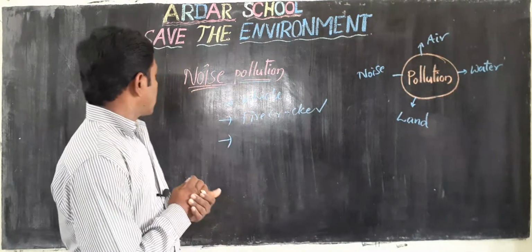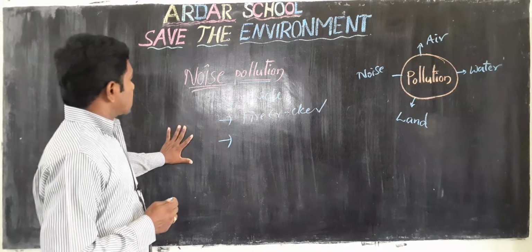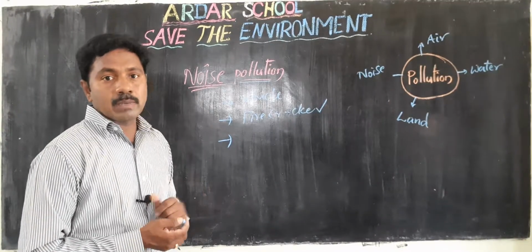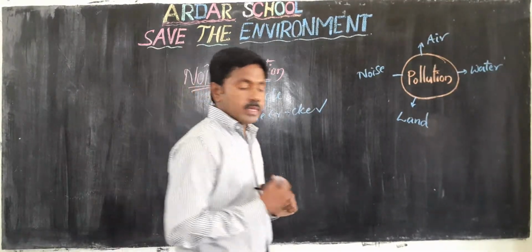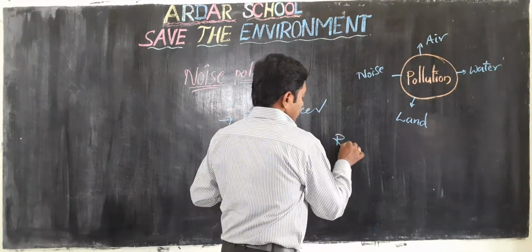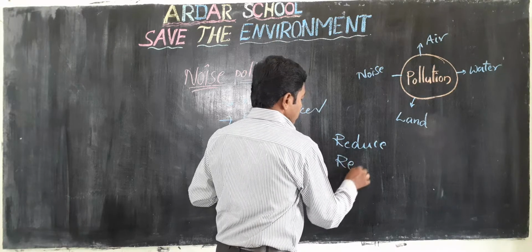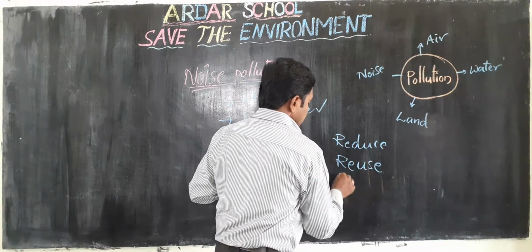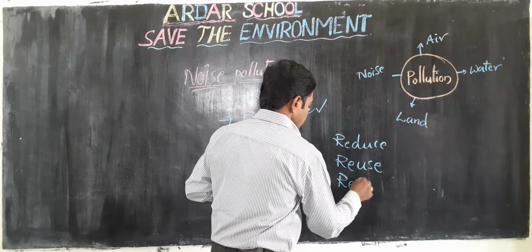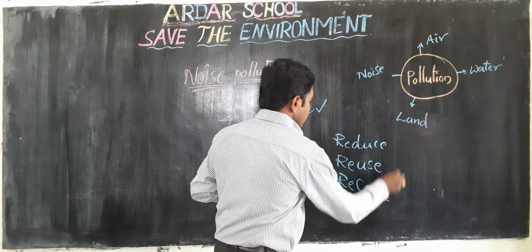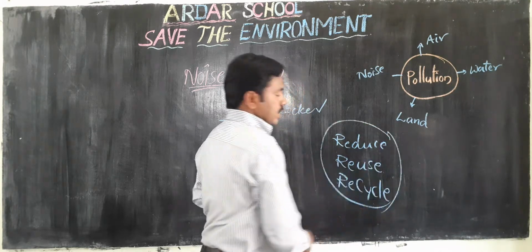Actually, to control all these pollutions, there are 3 steps: reduce, reuse, recycle. This is called the 3R formula.